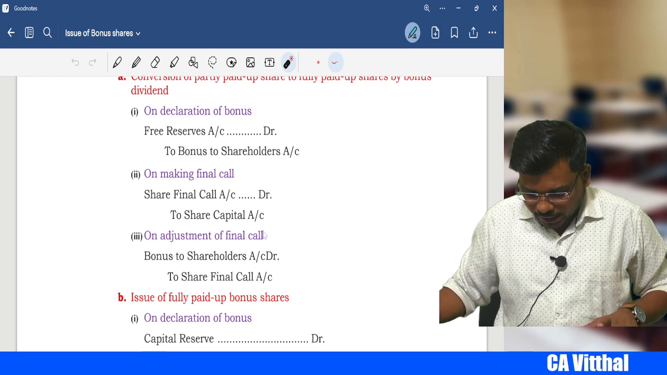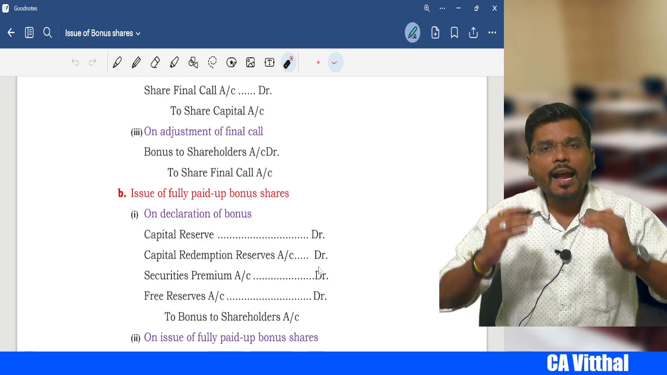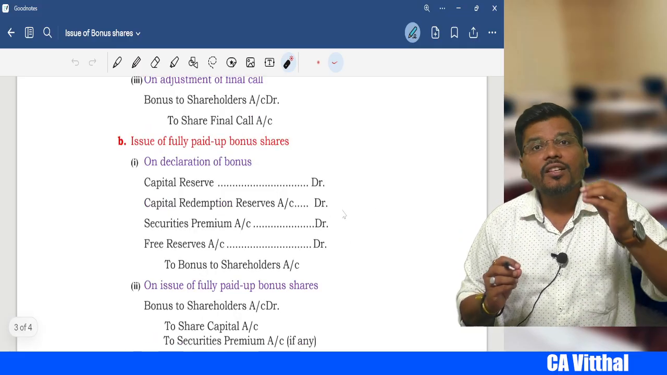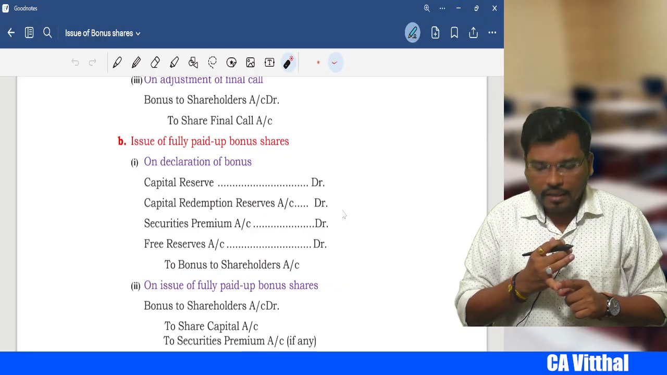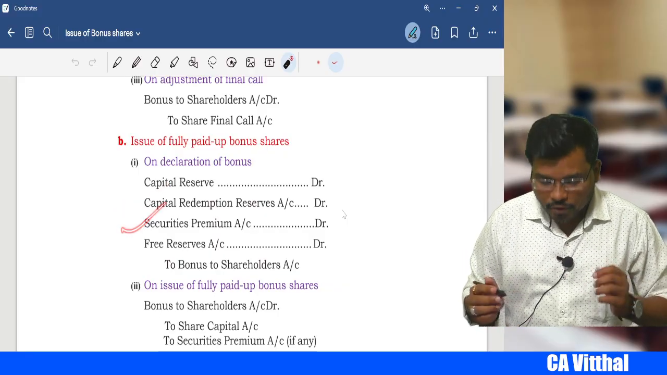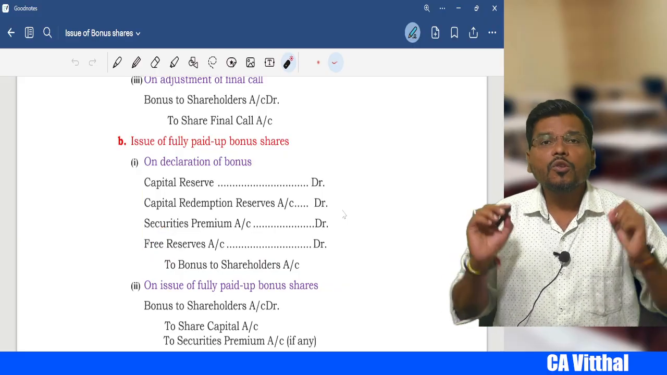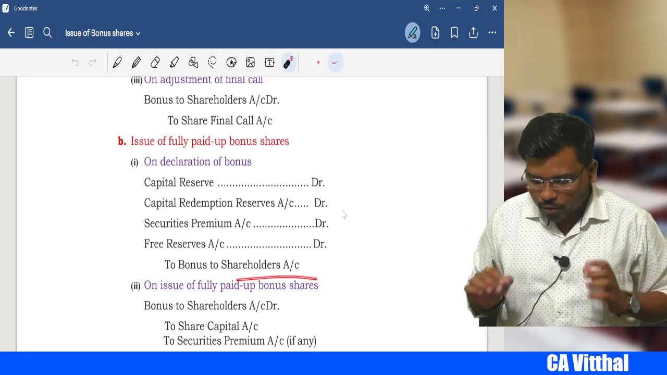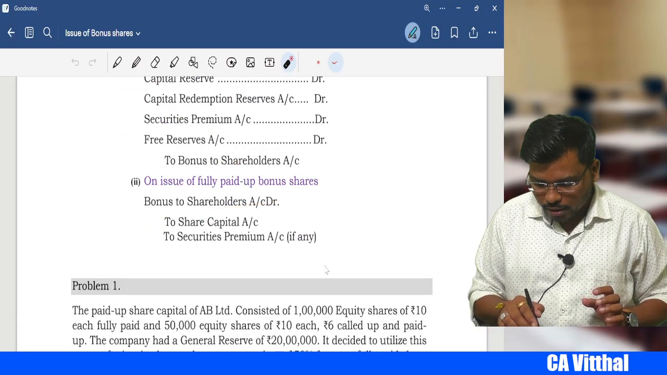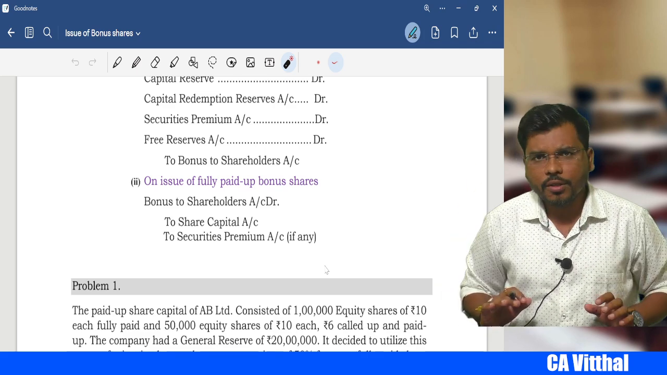Okay. Next, sir, if you want to issue fully paid bonus shares, then at the time of declaration, what's the entry? The entry will be first capital reserve account debit if realized in cash. Next one, capital redemption reserve account debit. Next one, securities premium account debit, and then free reserve. This sequence is very important in the exam. Don't change this sequence. Then bonus to shareholders, and at the time of issue of bonus shares, bonus to shareholders account debit to share capital and securities premium if they issue the bonus shares at a premium, right?